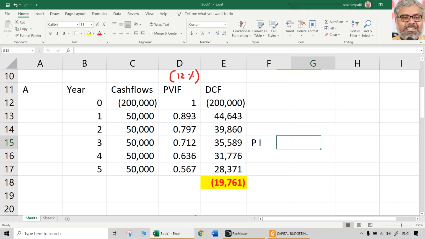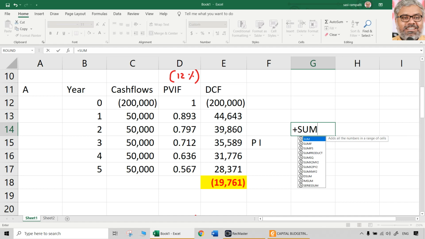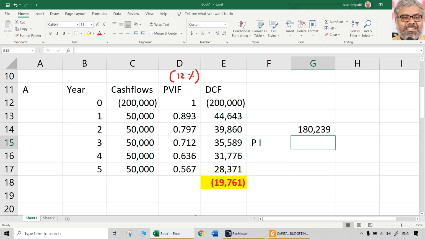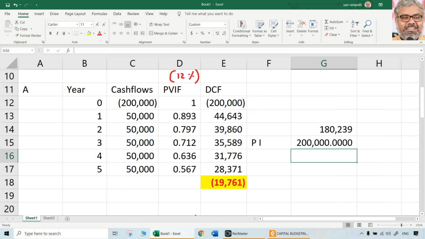Let us take project A. I'm taking separately the present value of cash inflows and present value of cash outflows, which is the initial outlay. The present value of cash inflows will be what? That is the total of all these things. Only the inflows, only inflows you take. That is 180,239. And what is the present value of cash outflows? That is 2 lakhs.